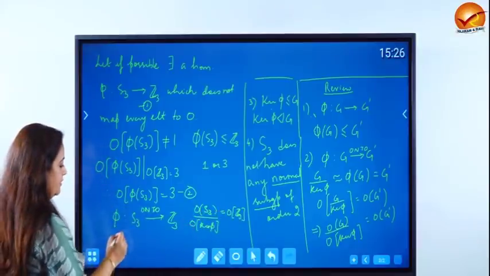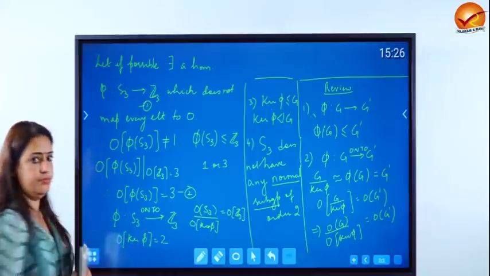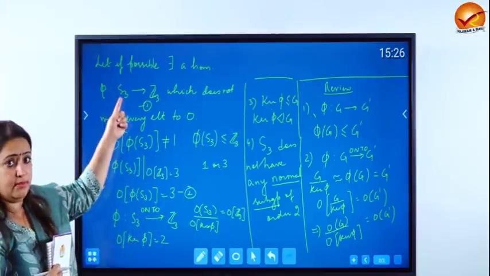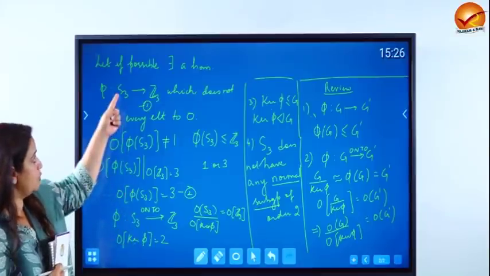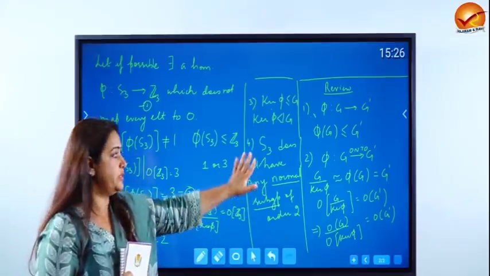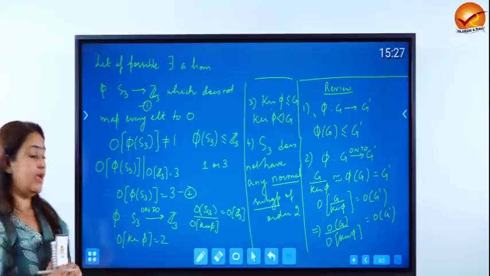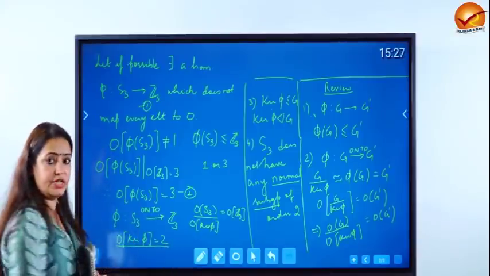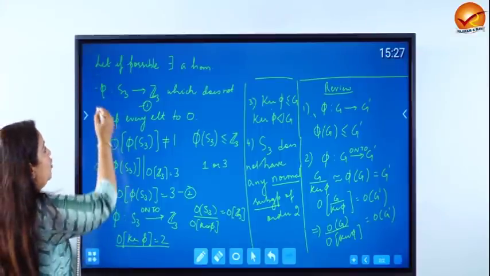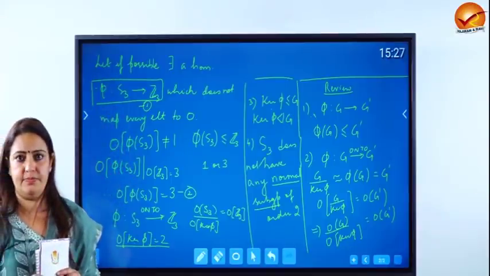If you simplify this, we get that order of ker phi is coming out to be equal to 2. Now look at the third review, which says that kernel needs to be a normal subgroup of S3. Kernel needs to be a normal subgroup of S3 and it has 2 elements. This contradicts review number 4, which says that S3 does not have any normal subgroup of order 2. Therefore, this is a contradiction and hence what you assumed is not correct, which means the only homomorphism between S3 and Z3 is the trivial homomorphism.